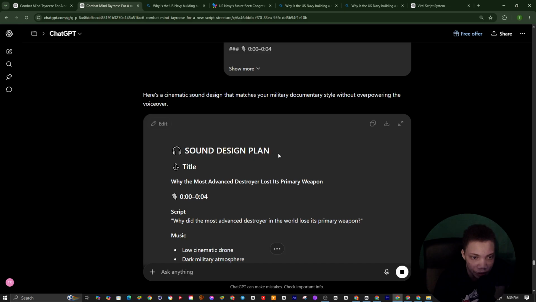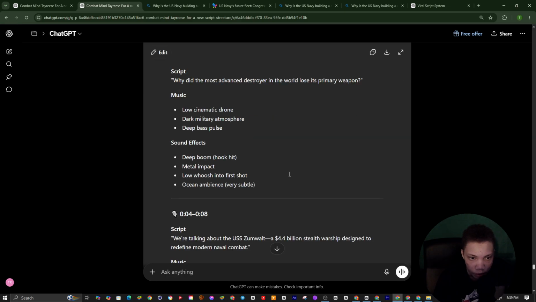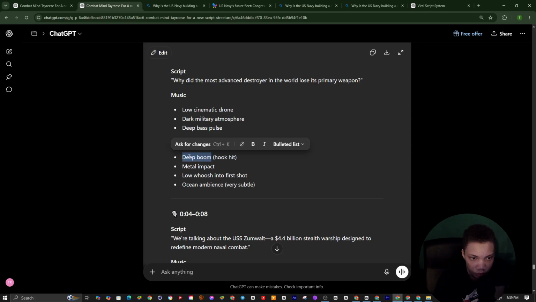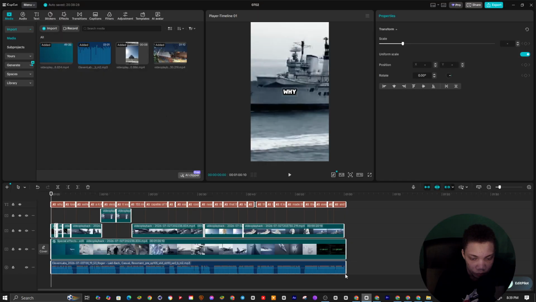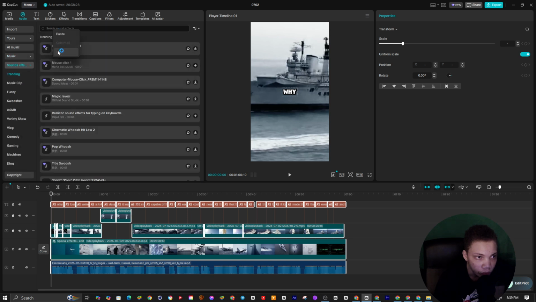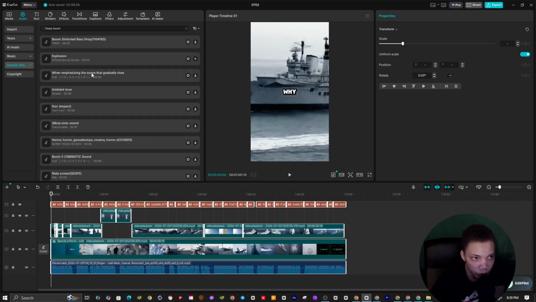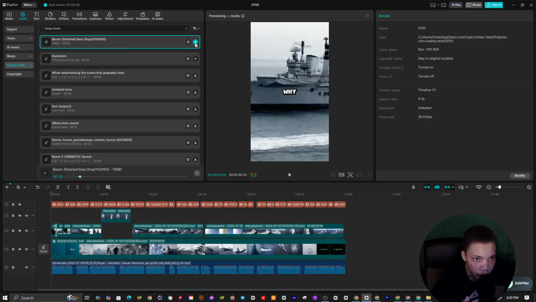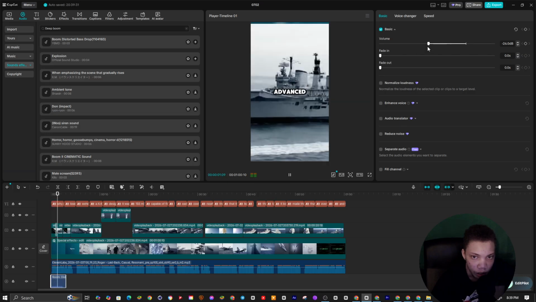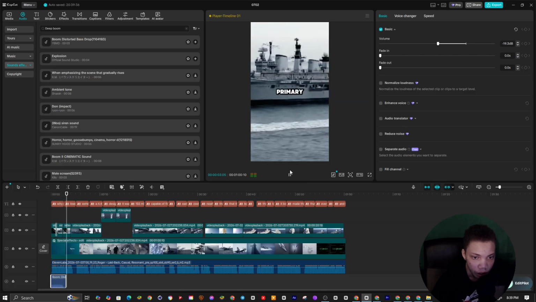So you want to go to sound design. We want to go to Dean Boom. We want to go to audio, and we basically want to hit enter. We just want to hit a Dean Boom, and turn this down a bit. Why did the most advanced destroyer in the world lose its primary weapon?